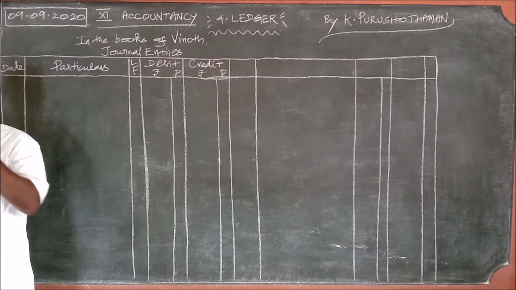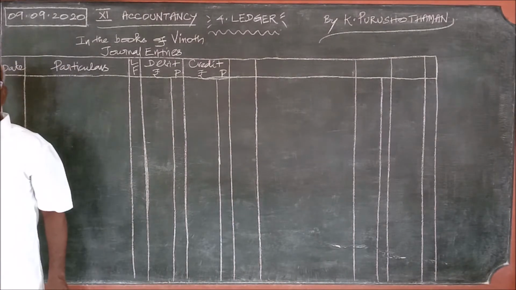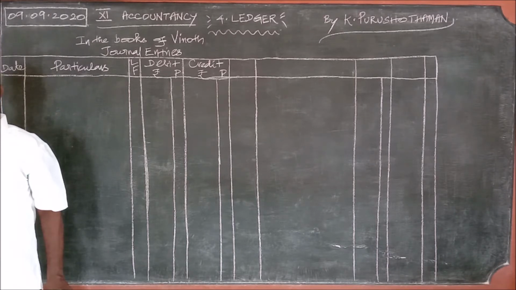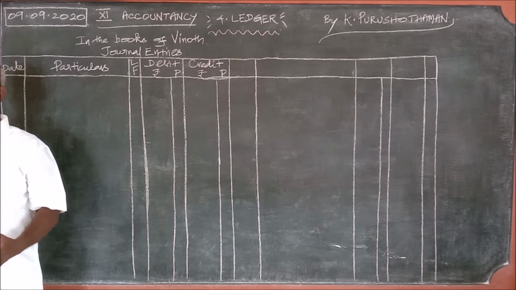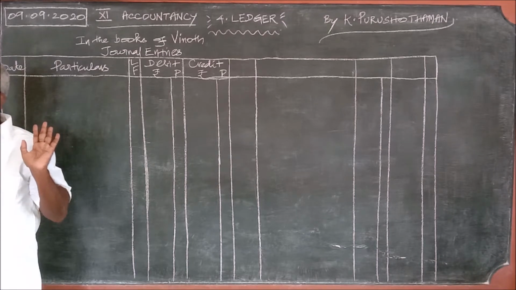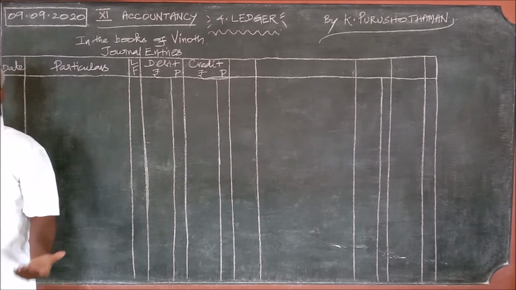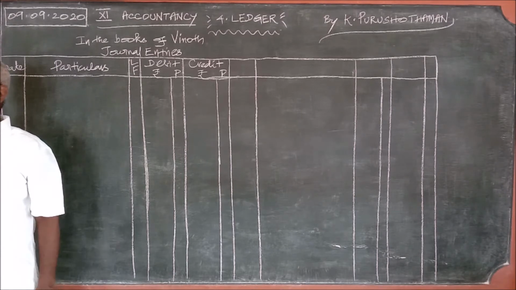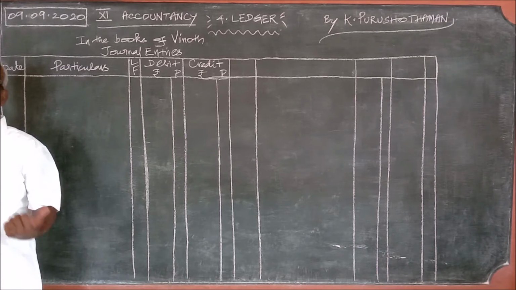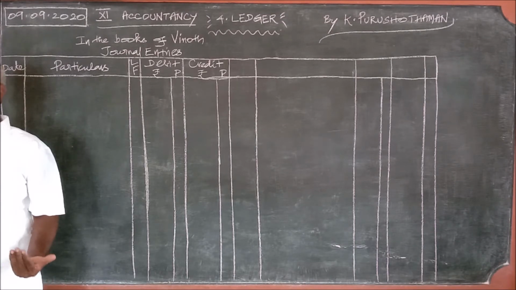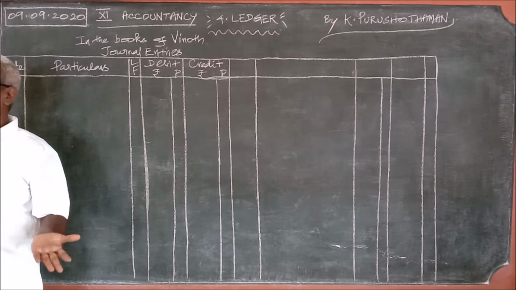See, what does it mean? What are the assets and liabilities in the beginning of the year of the business? That is the meaning of opening journal entry. What are the assets and liabilities in the opening of the year?